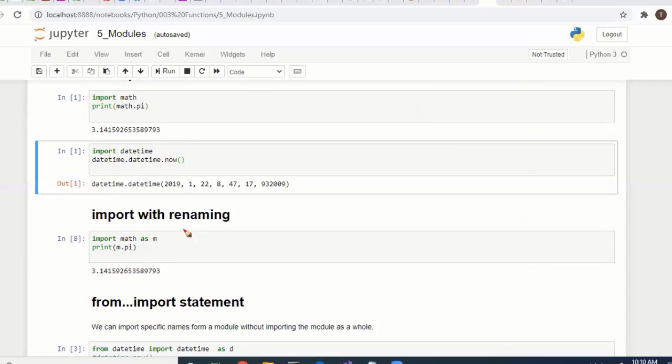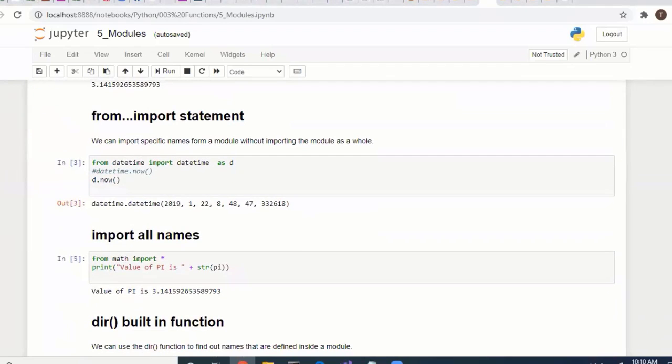Next, import with renaming. Suppose you are importing math; you can't write the full name everywhere, so you can set an alias name. You can use math as yum, and then use yum.py like this. So you can rename in your programming and shorten the name instead of using the entire name.